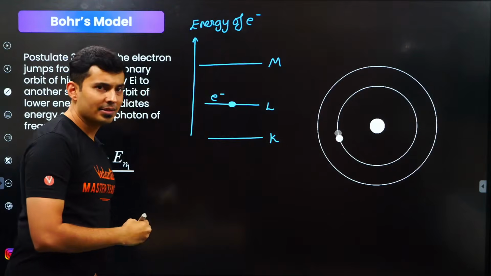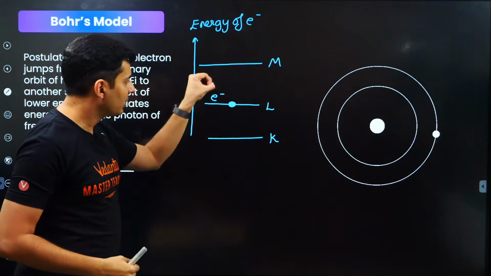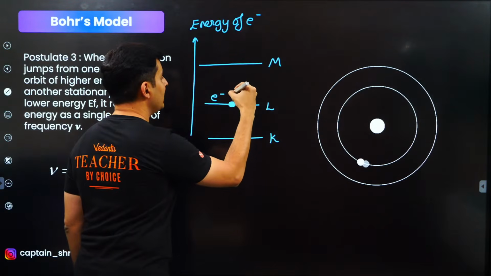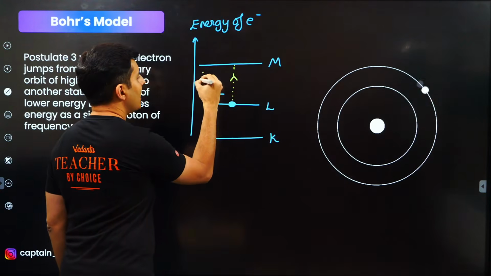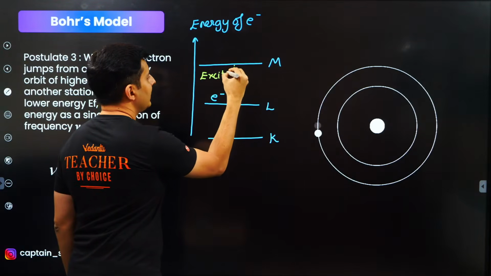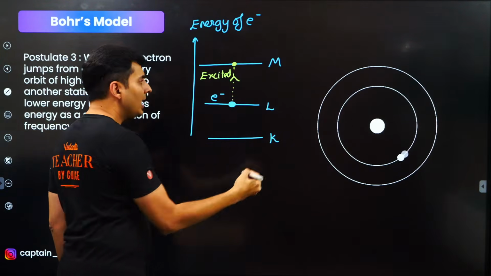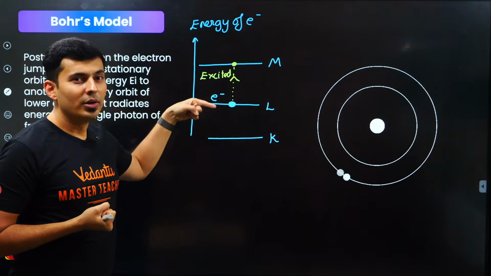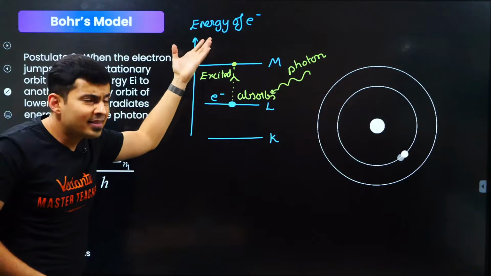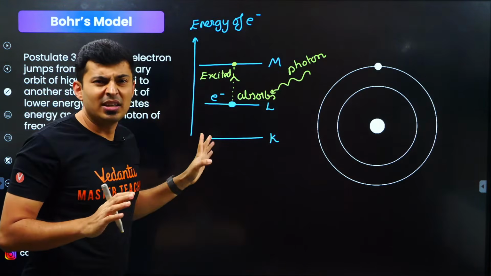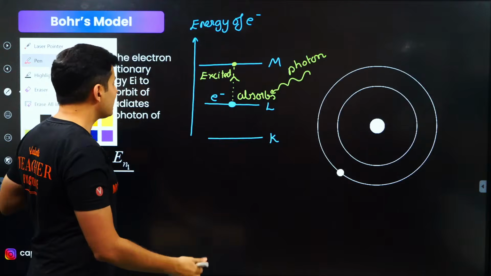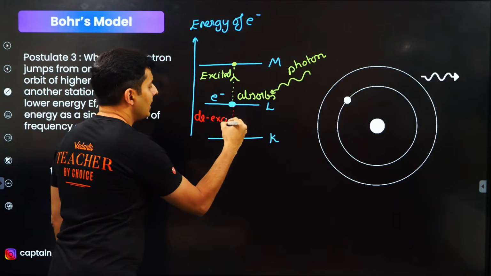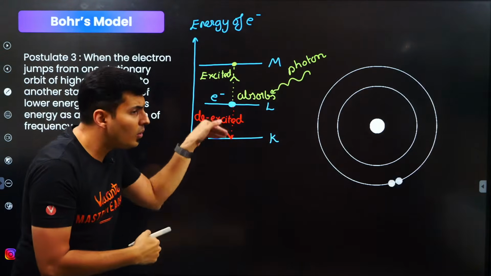There are two possibilities now. Electron can get excited, electron can get de-excited. If an electron gets excited, that means it has to go over here. If it gets excited and goes over here, tell me one thing, should you give energy or should you take away energy? Excellent. Let's say this electron loses interest, gets demotivated. It gets de-excited. If it gets de-excited, it is going to lower energy.